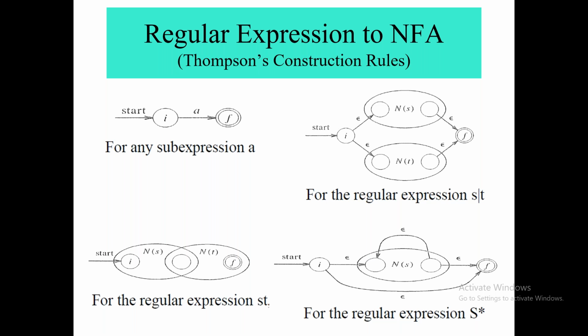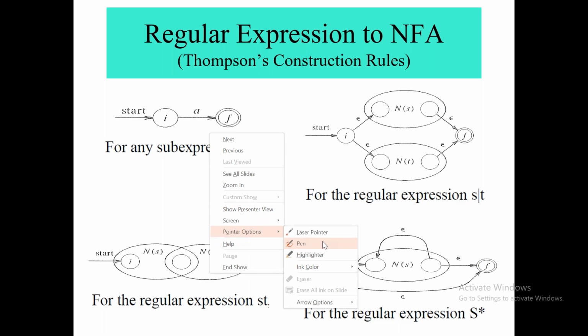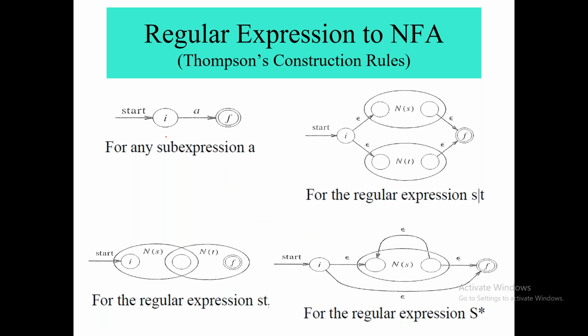Okay. So here we have four basic sub-constructions, the sub-expressions of a regular expression. First one is A, second one is A or B, third one is AB, and fourth one is A star. These four are basic sub-expressions. By joining these sub-expressions, you can get different regular expressions which you can solve.